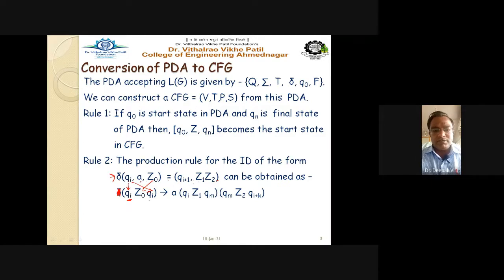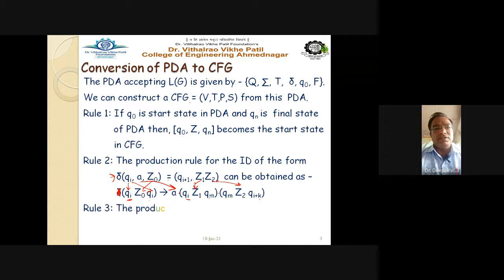This a will go on the RHS, then into the bracket qi z1. You just take this z1 here, qm, then qm z2, you take z2 and qi plus k, right? So this is there.